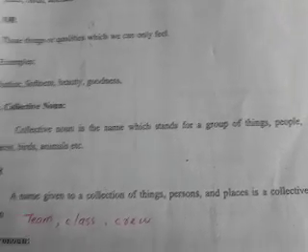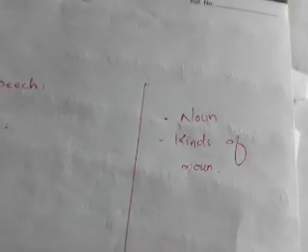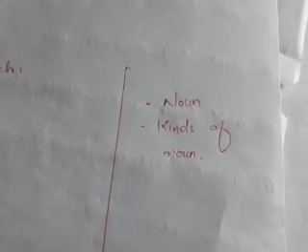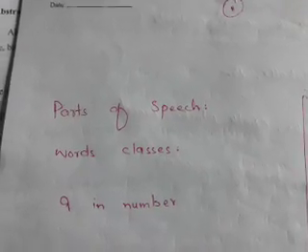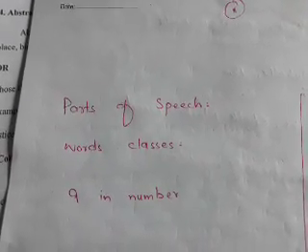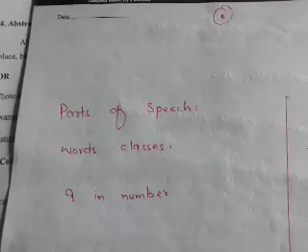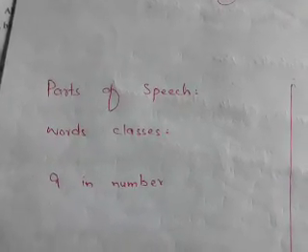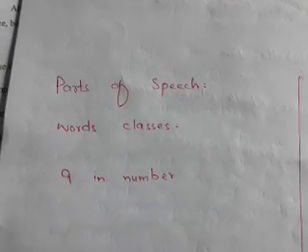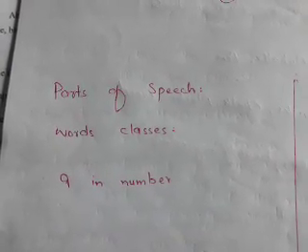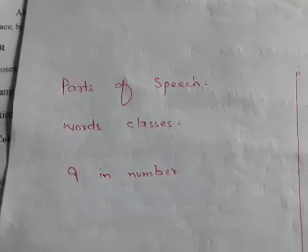So dear students, today we discussed noun and kinds of noun. Before this, we discussed parts of speech. You know, we use different sentences, and sentences have different words, and these words according to their functions are classified into different parts, and these are called parts of speech.